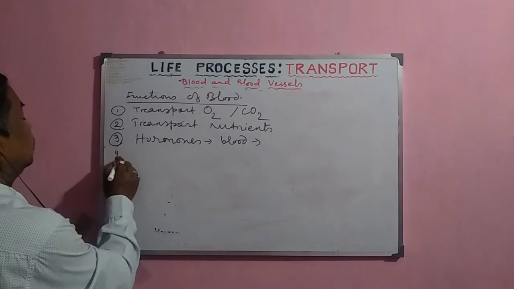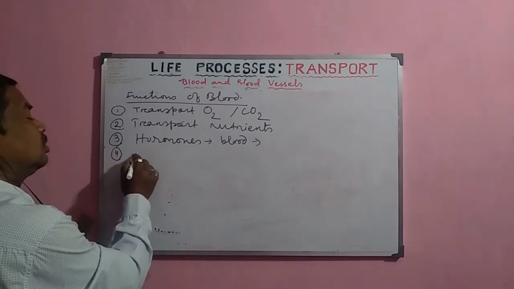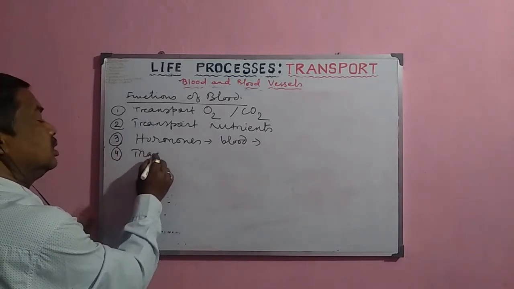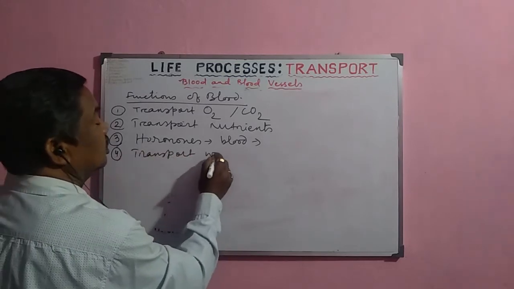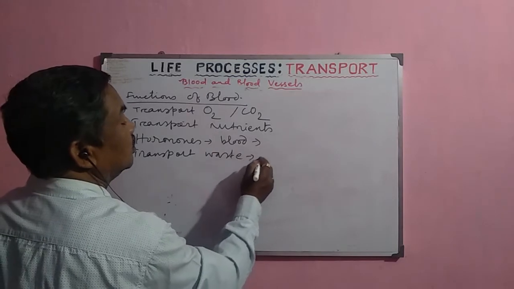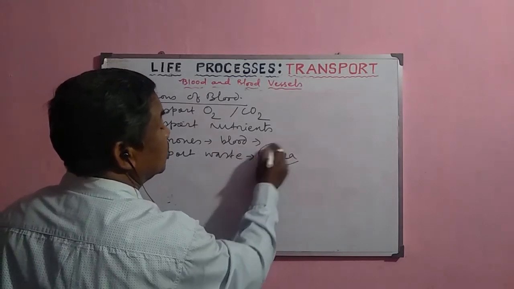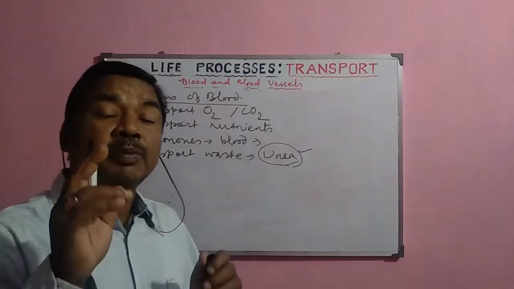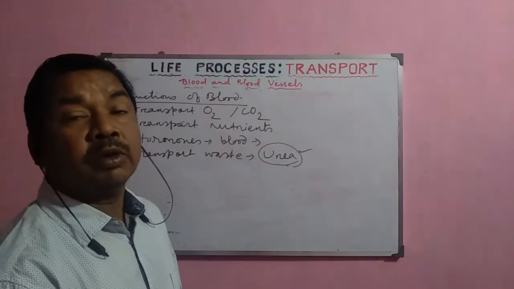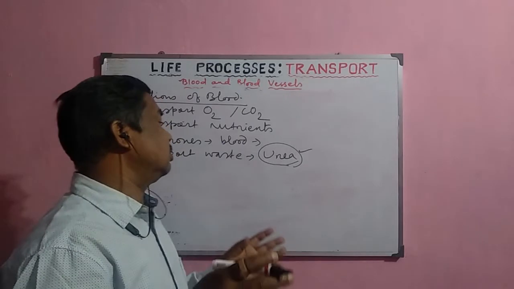Now, this blood also transports the waste material, like urea. Urea is synthesized in the liver, but it is transported from the liver to the kidney for the filtration and the formation of the urine.